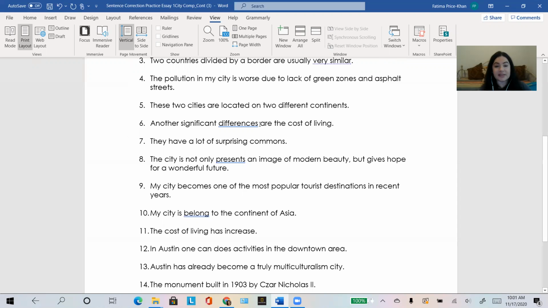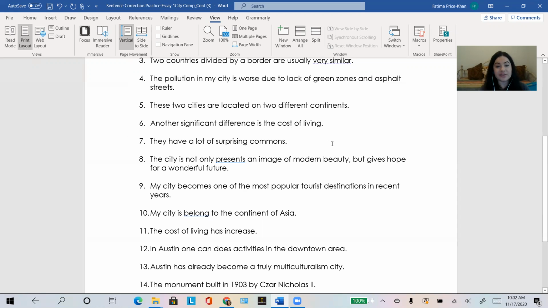Well, it doesn't make sense to say another significant differences. It should be difference is the cost of living. It should be in the singular form. And remember, another single reason, right? Let's go to number 7.